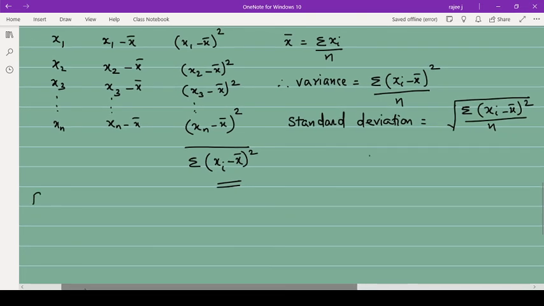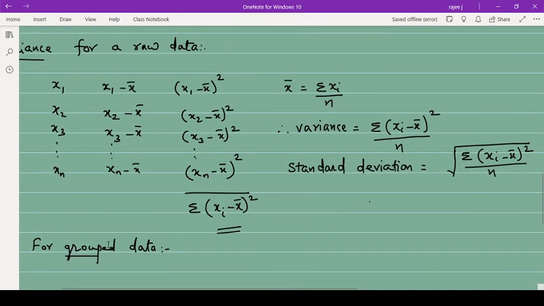Now for group data, you have to learn these two formulas by heart, because we are going to use them everywhere, not only now, in the next semester also. For group data, the specialty is that if xi values are there, you have some fi also, the frequency will be there. Then all these formulas will change.